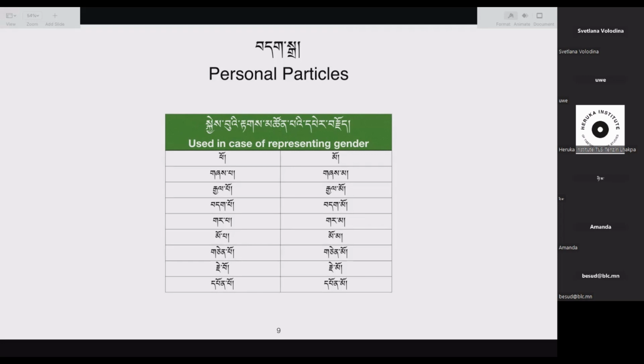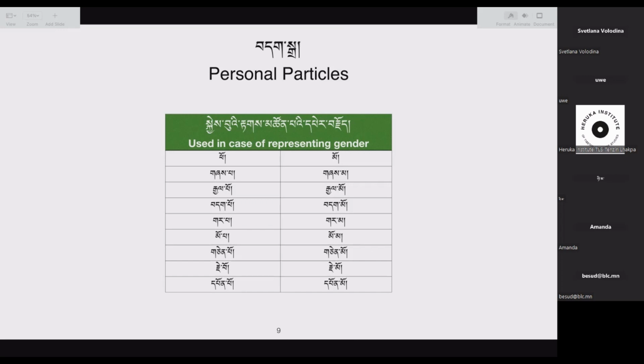And the difference is that words like pa, po, and sometimes wo are something that may or may not be certain in terms of representing gender. Sometimes it is more like a neutral particle. It doesn't represent either gender at that time.